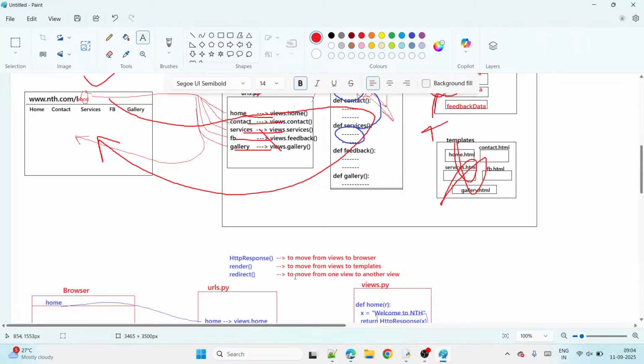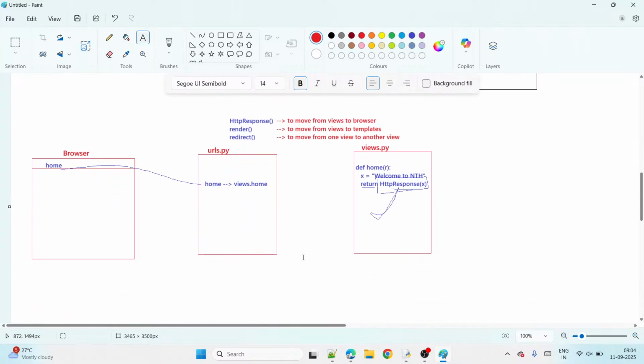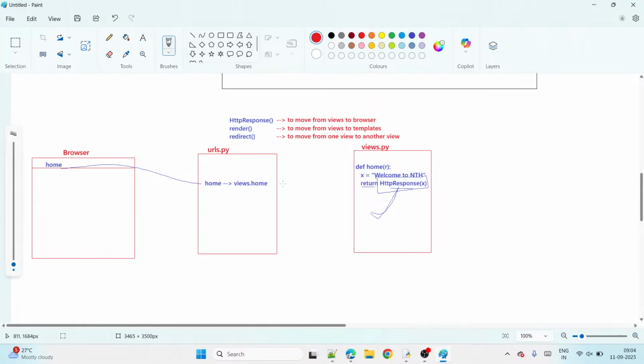There are three functions, guys: HTTP response, redirect, and render. Now, which one do I want? Tell me what I want here. Once the view execution is over, I want to come back to the browser. Then which one do we use? We use the HTTP response.